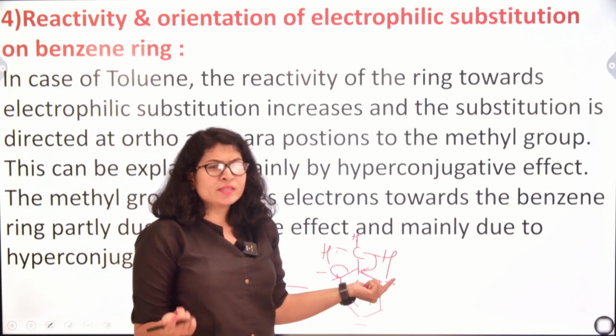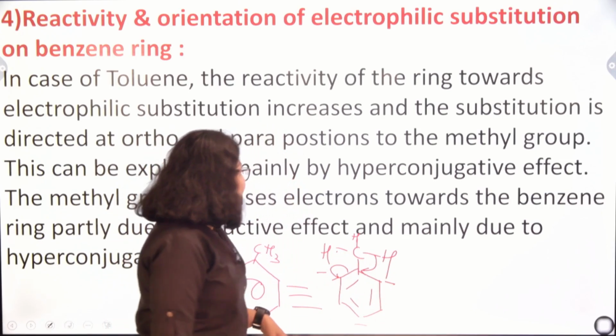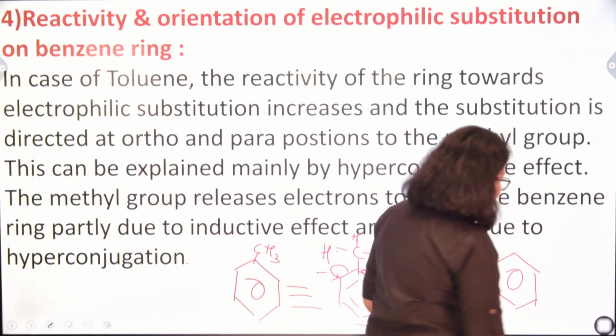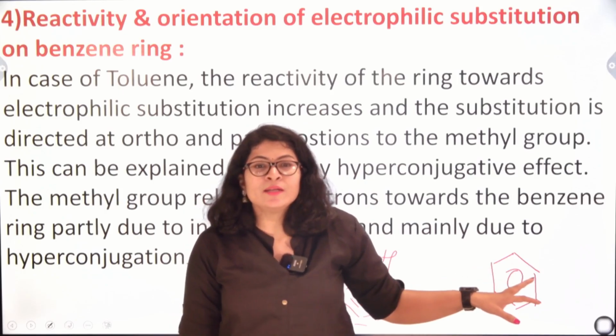Now, a question might be arising: what are the ortho and para positions? See, if I am talking about a normal benzene with no groups attached to it, in this case you cannot assign any ortho, para, or meta.